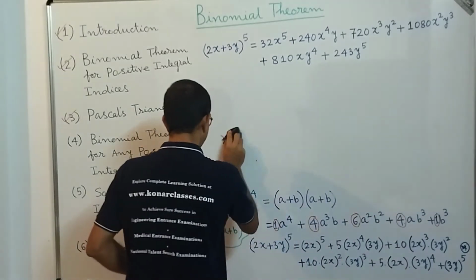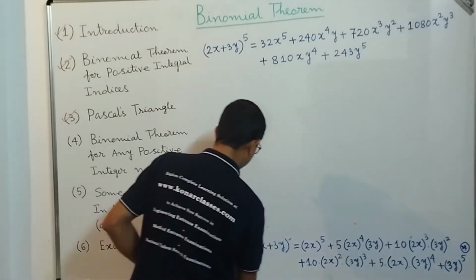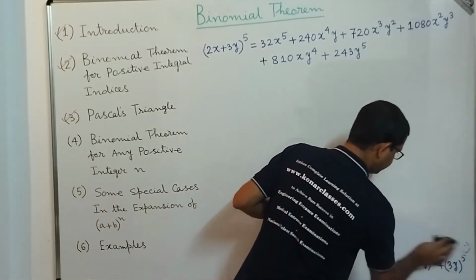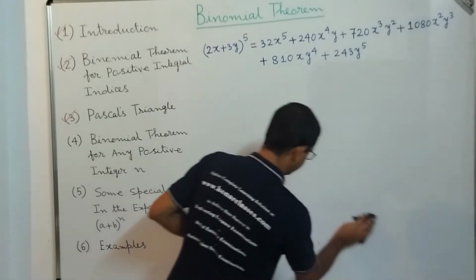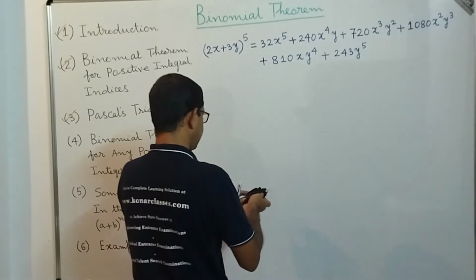If we notice the combination formula, we will find that it actually resembles the different numbers of the Pascal triangle. Let me explain.